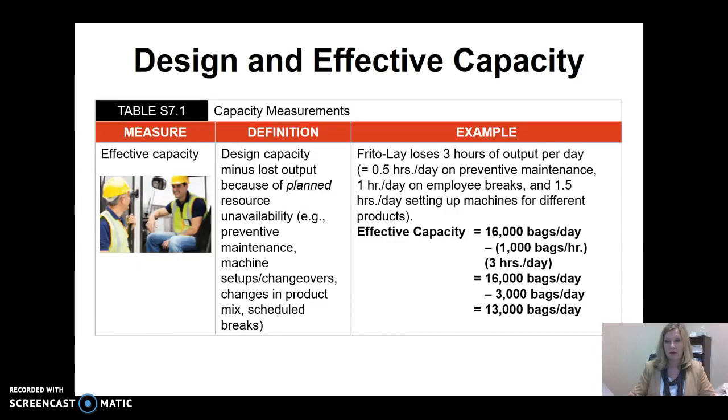So now we take a look at what is our effective capacity. So we lose 3 hours of output per day, a half hour on preventative maintenance, an hour for employee breaks, and 1.5 hours setting up machines for different products. So now we're going to revise that capacity. Now we've got 16,000 bags per day minus 1,000 bags per hour, 3 hours a day. So 16,000 bags a day minus the 3,000 bags a day that we're unable to produce because our systems aren't operating equals an efficiency factor of 13,000 bags per day, effective capacity.